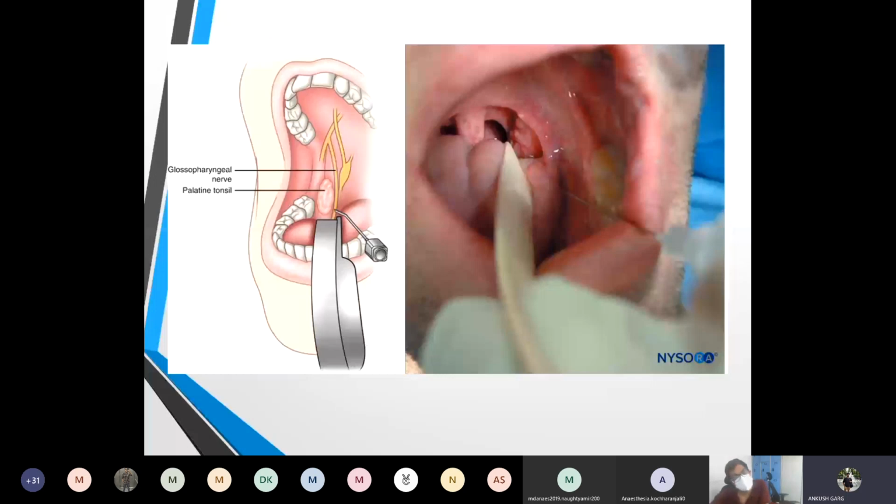First, we displace the tongue medially with the non-dominant hand, which will form a gutter along the floor of the mouth. This gutter ends in a cul-de-sac formed by the base of the palatoglossal arch. You can use your pointer also, Ankush, for the explanation.